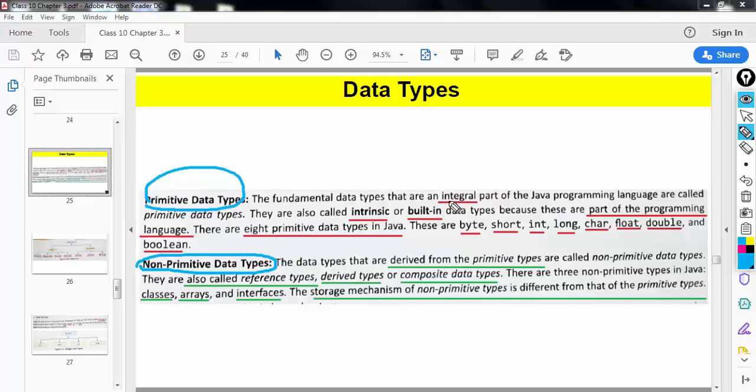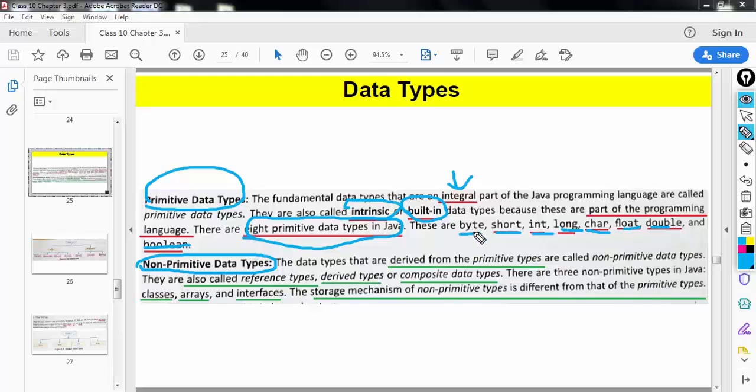So primitive data types are actually built in the language. They are provided by the language itself. Okay, that is why it is an integral part of the language. The other names for primitive types are intrinsic and built-in. And we have 8 different kinds of primitive data types. They are byte, short, int, long, char, float, double, and boolean.